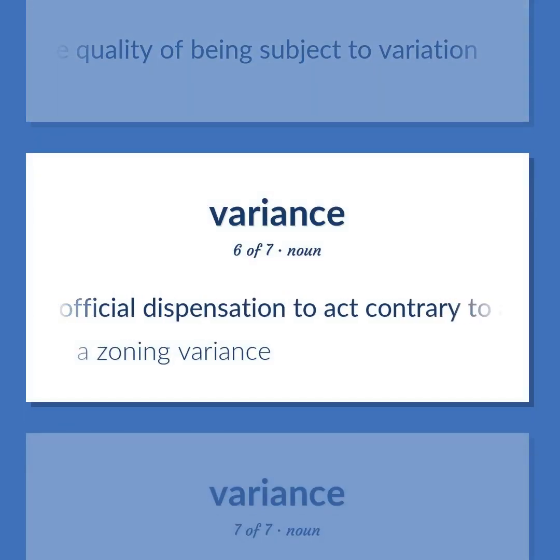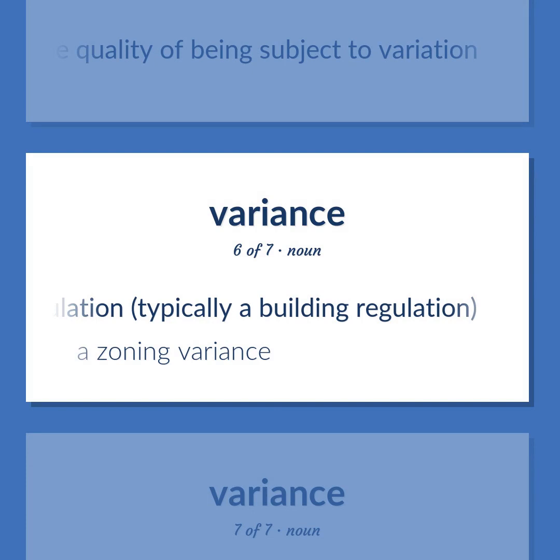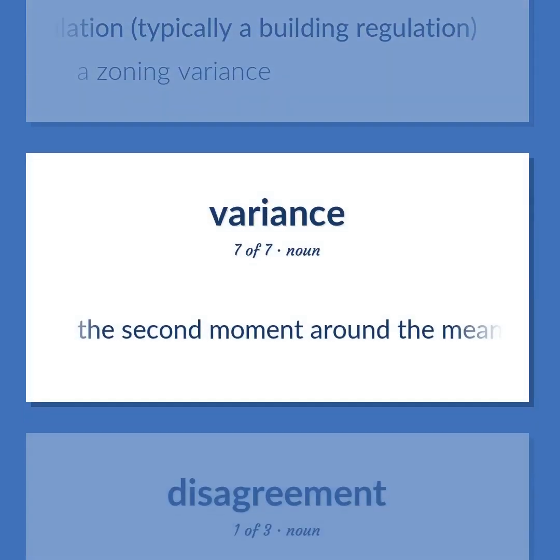An official dispensation to act contrary to a rule or regulation, typically a building regulation. A zoning variance. The second moment around the mean. The expected value of the square of the deviations of a random variable from its mean value.